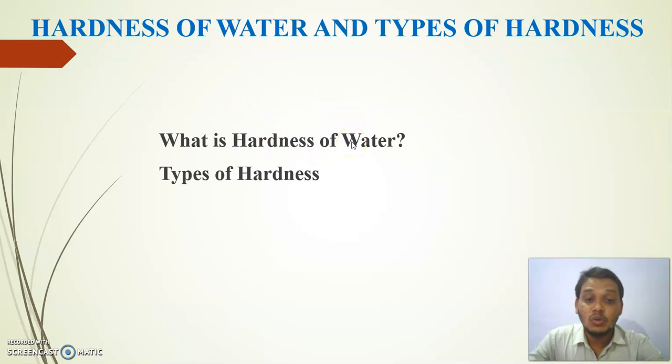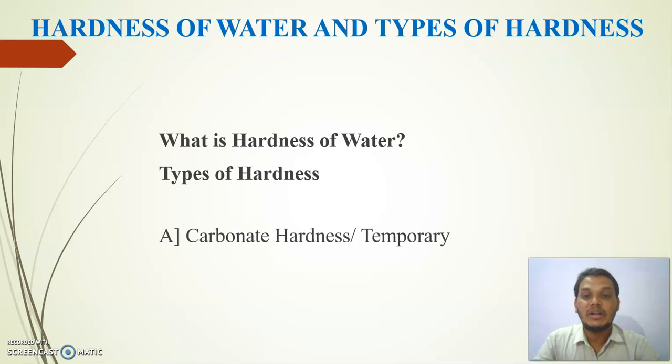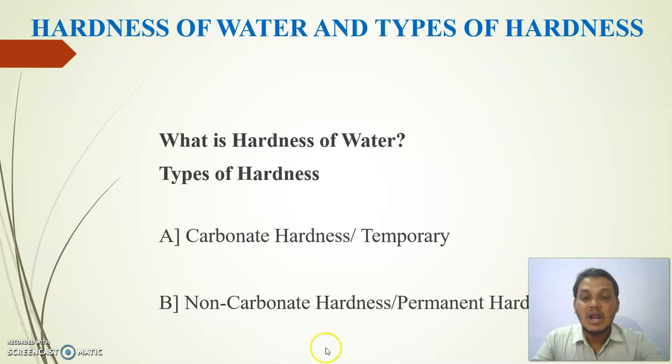Then what are the different types of hardness? There are two different types of hardness of water. Number one is temporary hardness and second one is permanent hardness, which are also called carbonate and non-carbonate hardness. The first one is carbonate hardness, also called temporary hardness or alkaline hardness. The second type is non-carbonate hardness, also called permanent hardness or non-alkaline hardness. So these are the two different types of hardness.